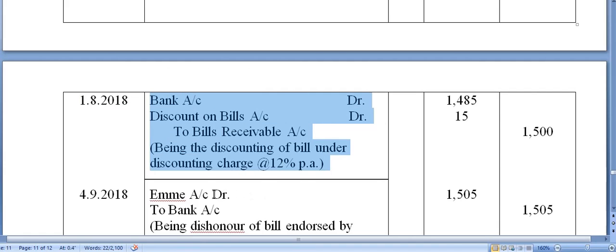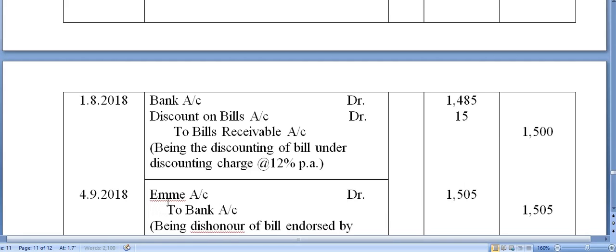It's very simple. But now, in the book of endorsee, he will record it as endorser's account debit to bank account. Why is he writing bank account? Because the bill was actually discounted with the bank. That's why we are writing bank. But if the endorsee had kept the bill till maturity, then we would write ME account debit to bills receivable account.